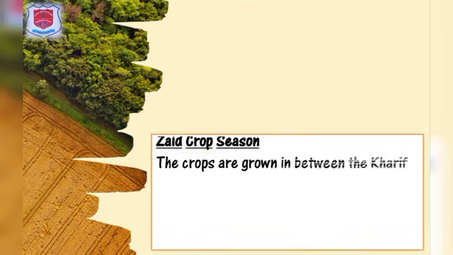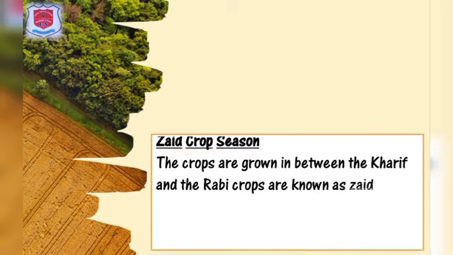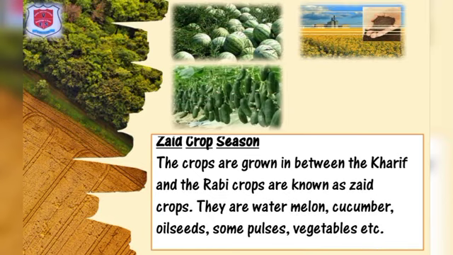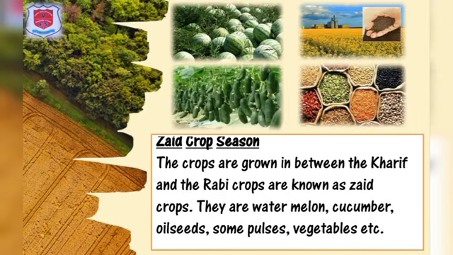Zaid crop season. The crops grown in between the Kharif and the Rabi crops are known as Zaid crops. They are watermelon, cucumber, oil seeds, some pulses, vegetables, etc.